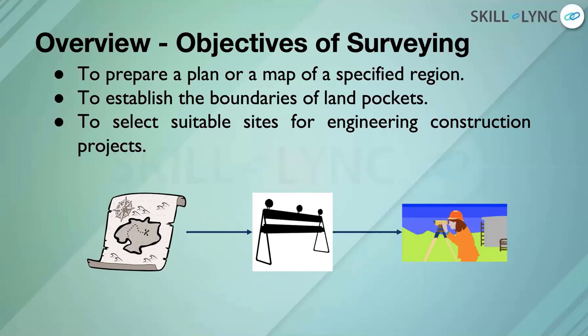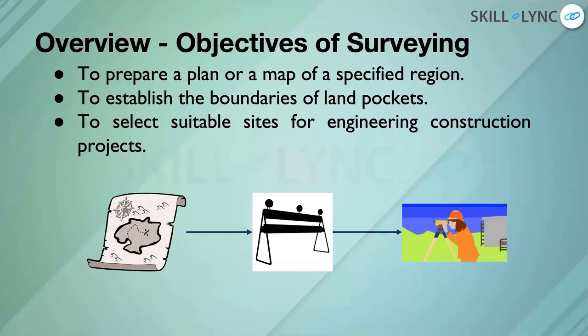The next one, as I said, is to establish the boundaries of land pockets. Again, this is to simply avoid legal disputes and avoid financial implications. So people expect you to stay within your own piece of land. That's it. So when you survey, you need to make sure that you're not surveying into the other person's region, and you're not intruding into other person's region.